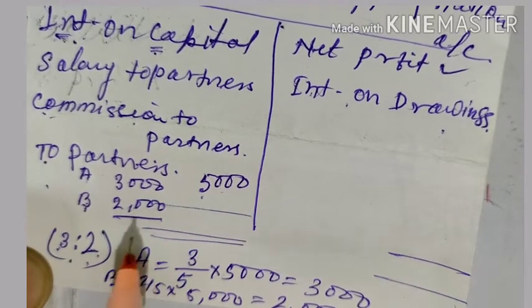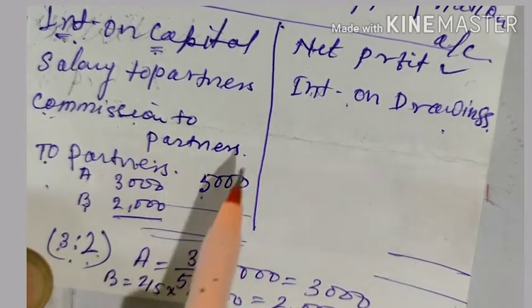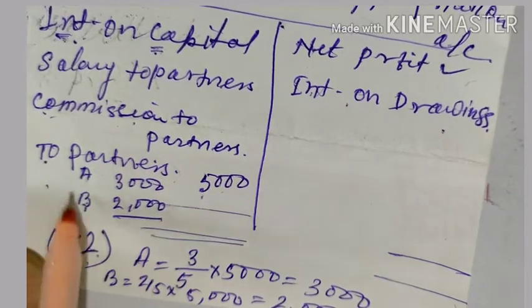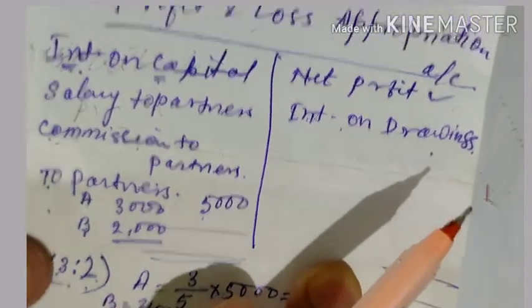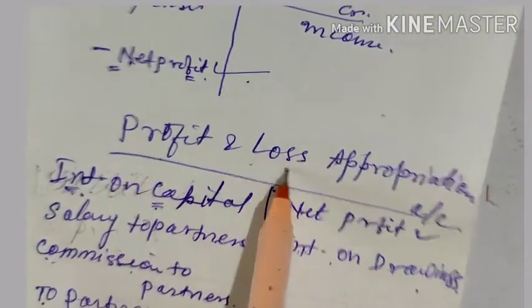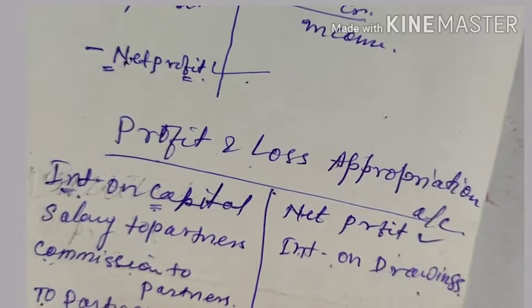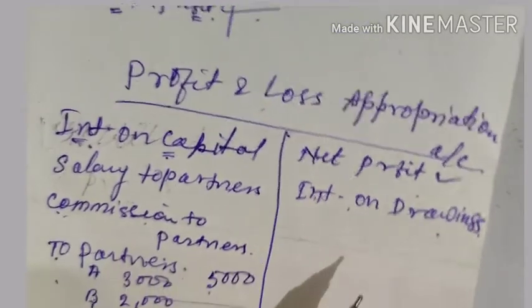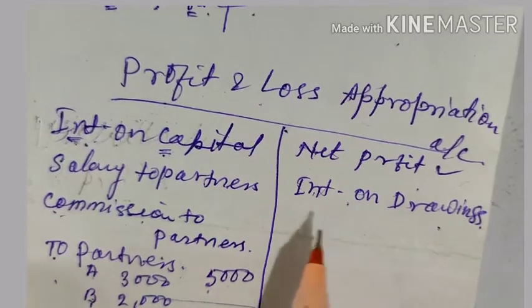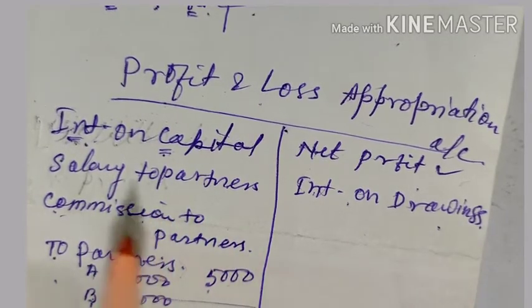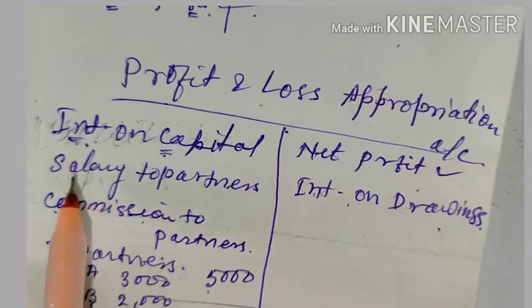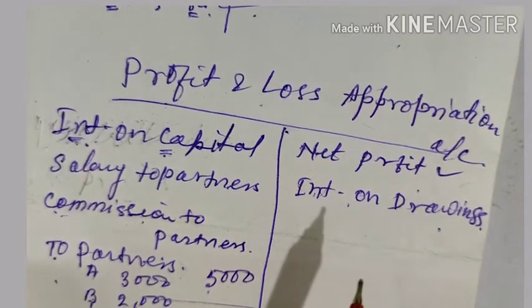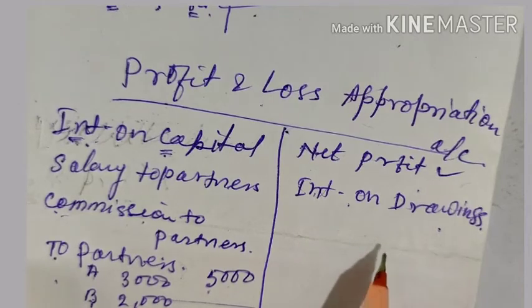So this statement, which shows how this profit is distributed among the partners, is known as the profit and loss appropriation account. Now, the very important point. Here you have seen how this profit is distributed among the partners. It is distributed in the form of interest on capital, salary, commission, and the remaining profit in a certain ratio. And if there are drawings, interest on drawings should be charged.